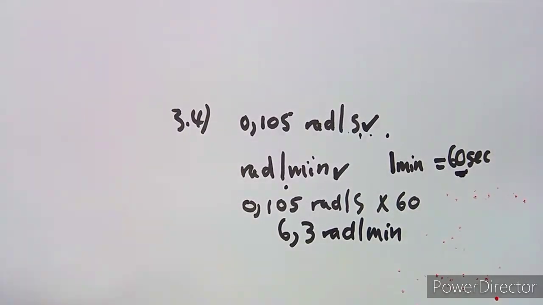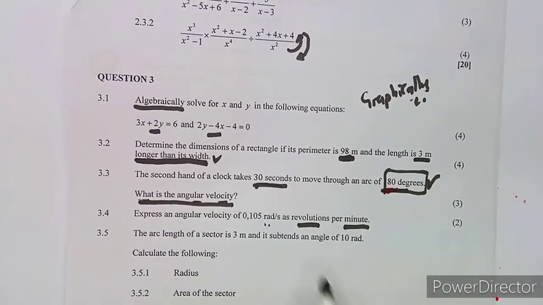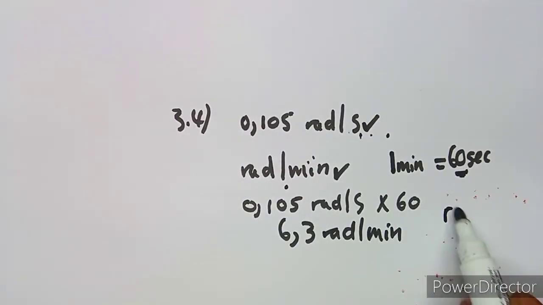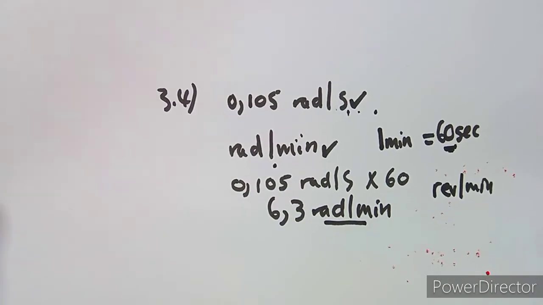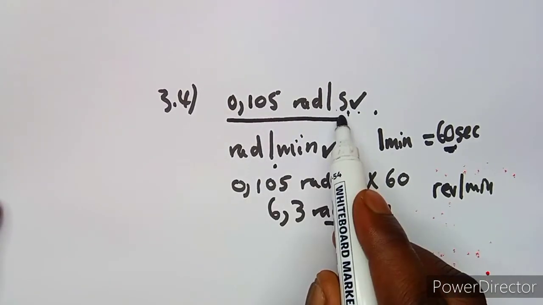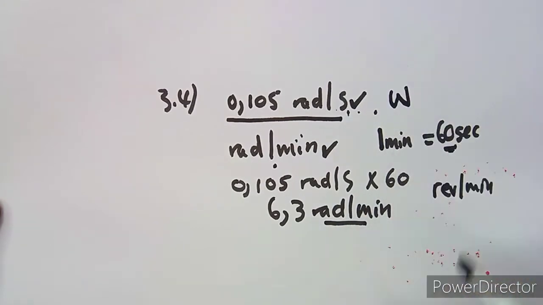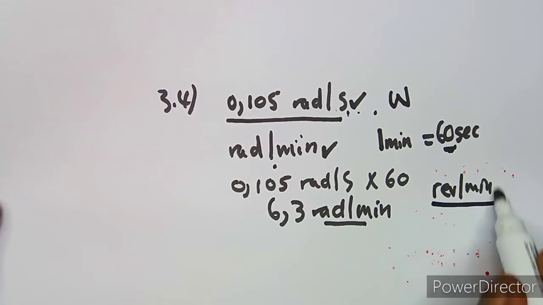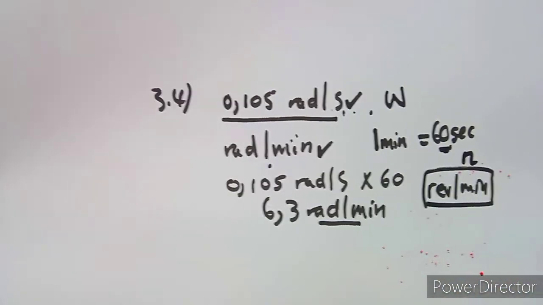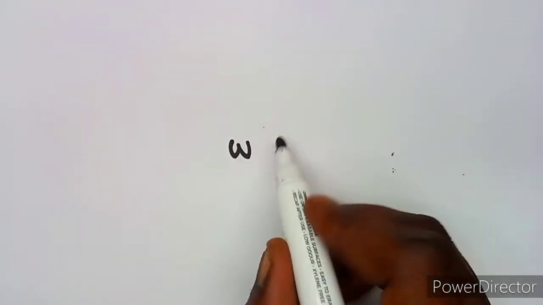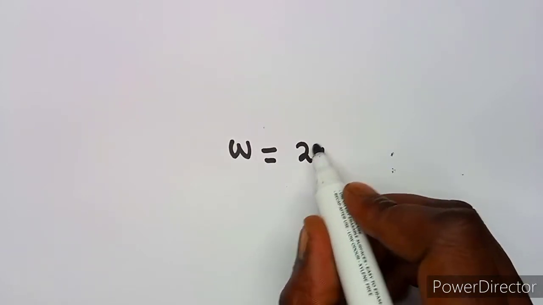It's now easier for us to convert to revs per minute. Take note that the relationship between rad per second, which is the angular velocity, and revs per second, which is the speed n, is that you can even take this from your formula sheet: omega, the angular velocity, is 2 pi n.